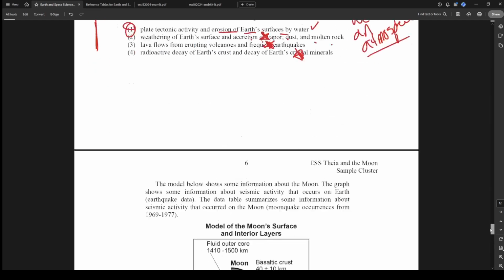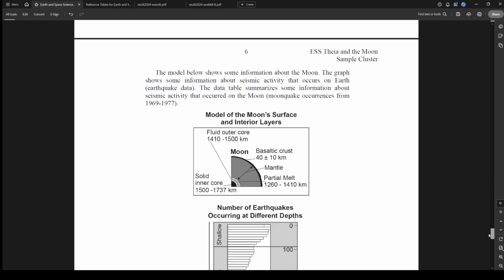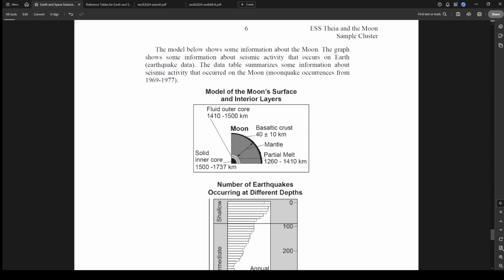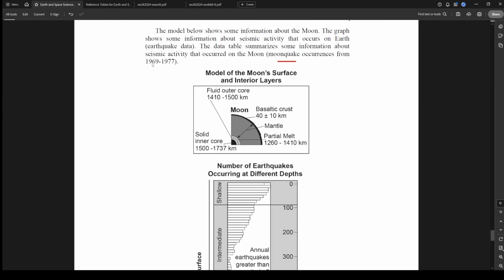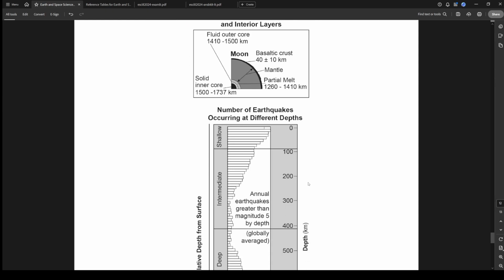Oh, we just got one more question here to finish this one. All right, let's just do it. The model below shows some information about the moon. The graph shows some information about seismic activity that occurs on Earth, earthquake data. The data table summarizes some information about seismic activity that occurred on the moon, like moonquake occurrences from 1969 to 1977. Okay, so there's moonquakes.